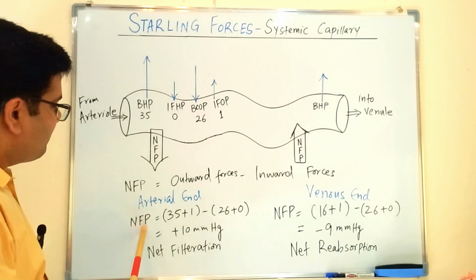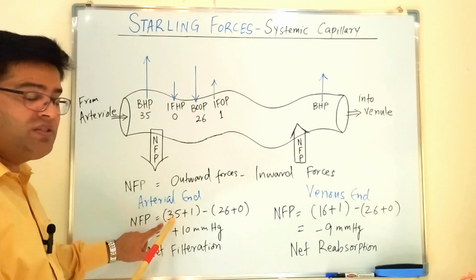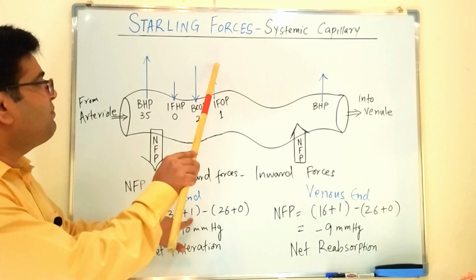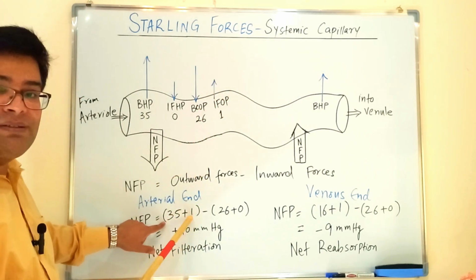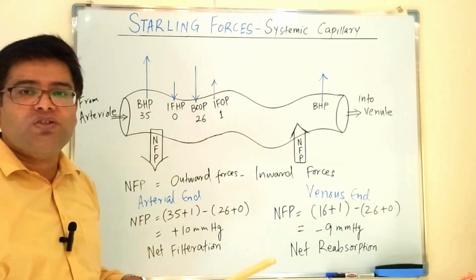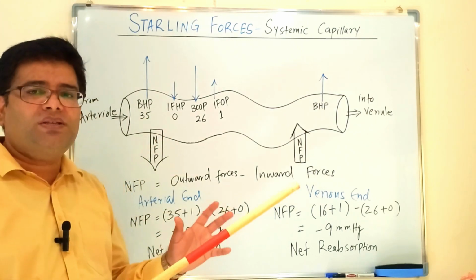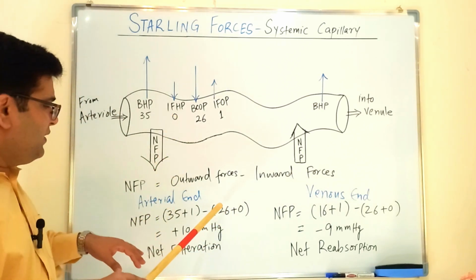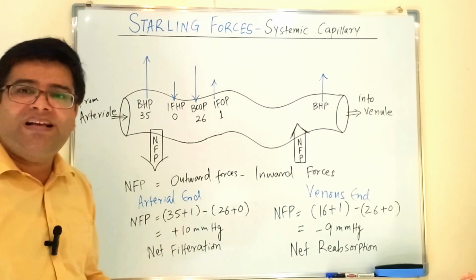So the formula of net filtration pressure is equal to all the outward forces minus the inward forces. There are two outward forces here: the blood hydrostatic pressure, which is 35 millimeter of mercury, and interstitial fluid osmotic pressure, which is 1 millimeter of mercury, because of some proteins in the interstitial spaces. Altogether, these outward forces are 36 millimeter of mercury at the arterial end of capillary. The inward forces: the major one is blood colloidal osmotic pressure, 26, and interstitial fluid hydrostatic pressure is 0, but it can be variable. So the inward forces are 26, outward forces are 36, and the net answer is plus 10 millimeter of mercury.